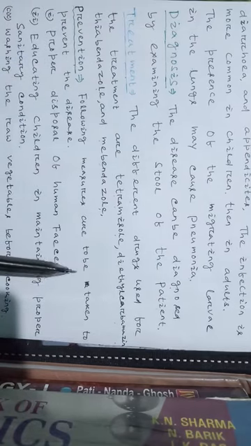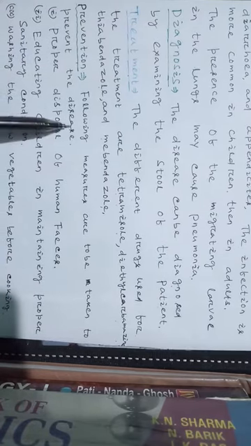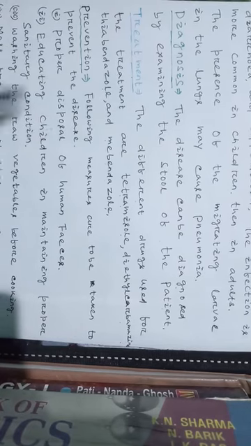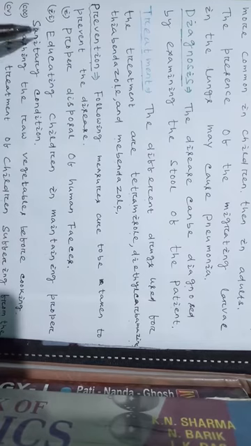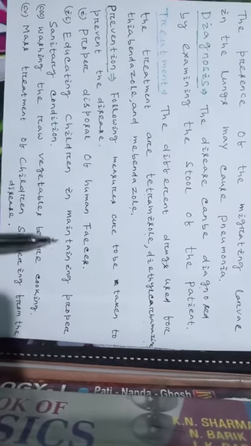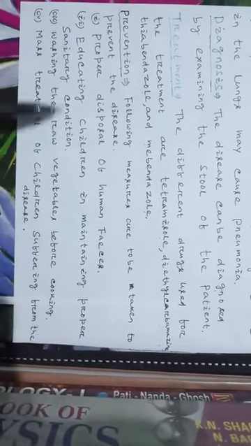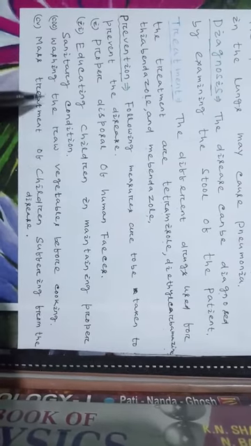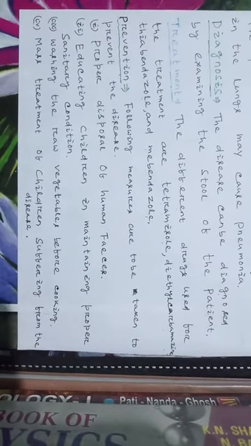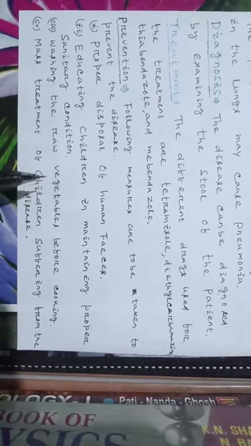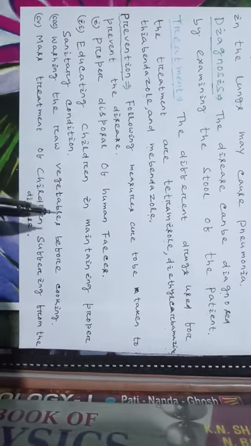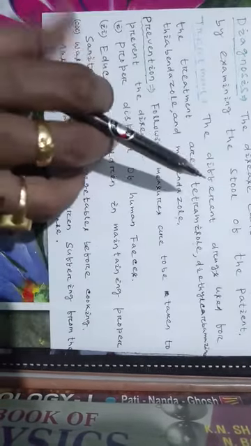The following measures are to be taken to prevent the disease: proper disposal of human feces, educating children in maintaining proper sanitary conditions, washing raw vegetables before cooking, and mass treatment of children suffering from the disease. By taking these measures, we can prevent Ascaris infection in human beings.